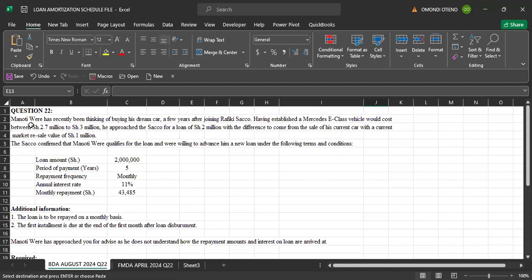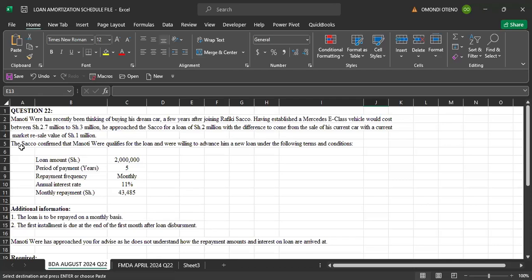Having established a Mercedes E-Class vehicle would cost between 2.7 million and 3 million. He approached the Circle for a loan of 2 million, with the difference to come from the sale of his current car with a current market resale value of 1 million.